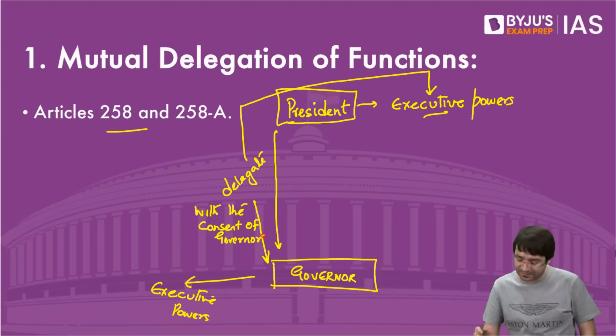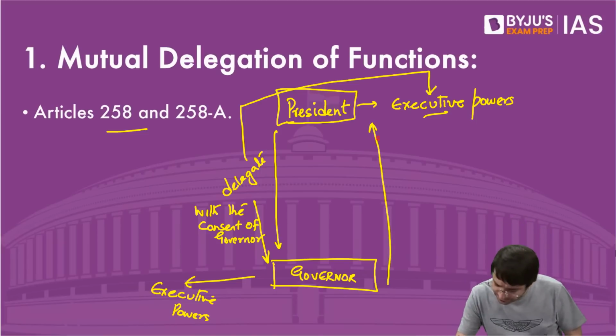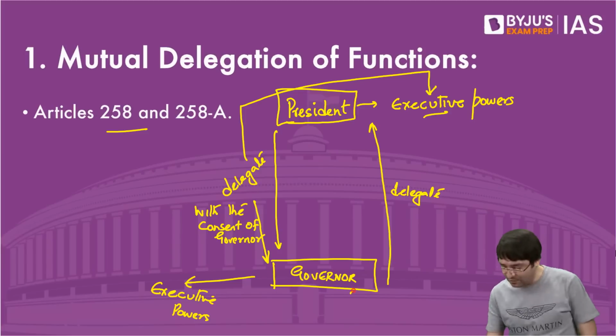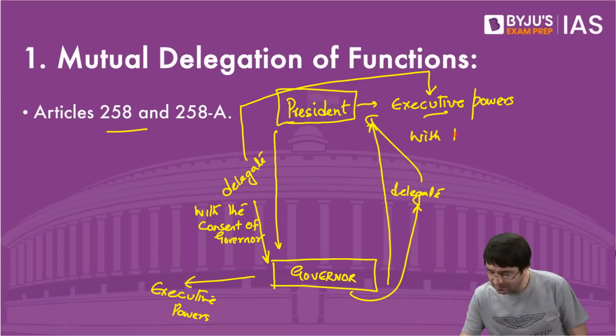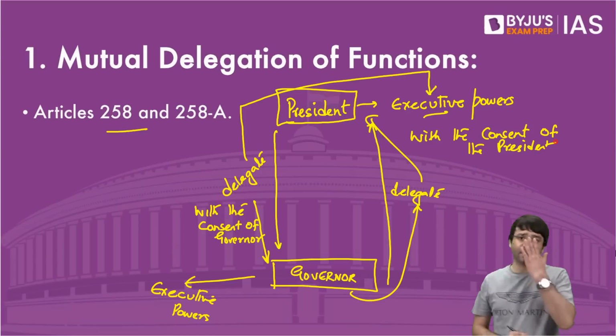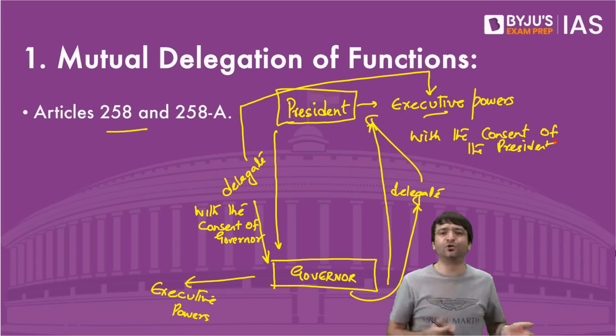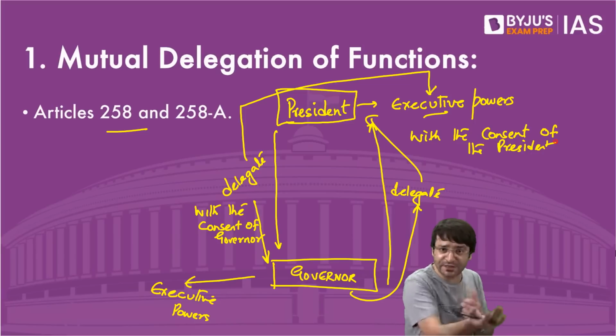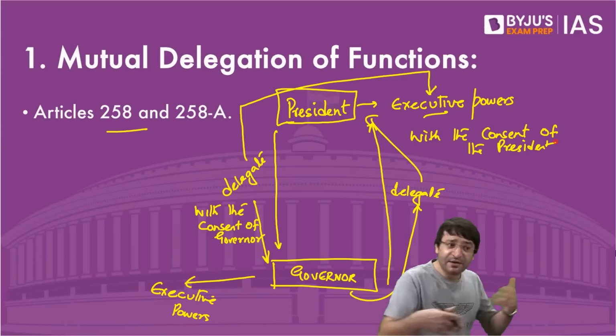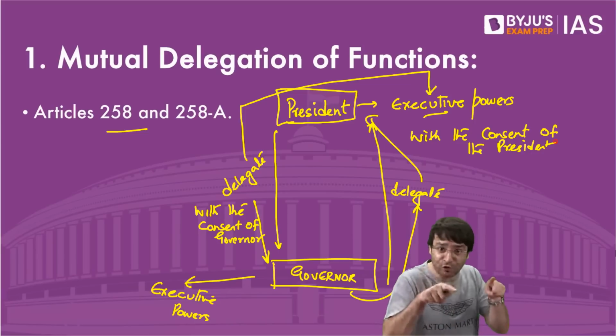What may also happen, governor can delegate some of his executive powers to the president, but with the consent of the president. That means, what are these two entities doing? Center and state cooperating with each other, delegating some of its executive powers to each other, with each other's consent, not through force, through consent.